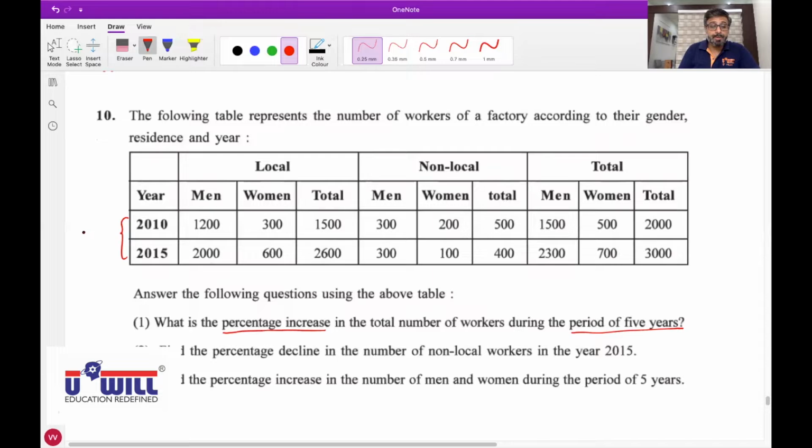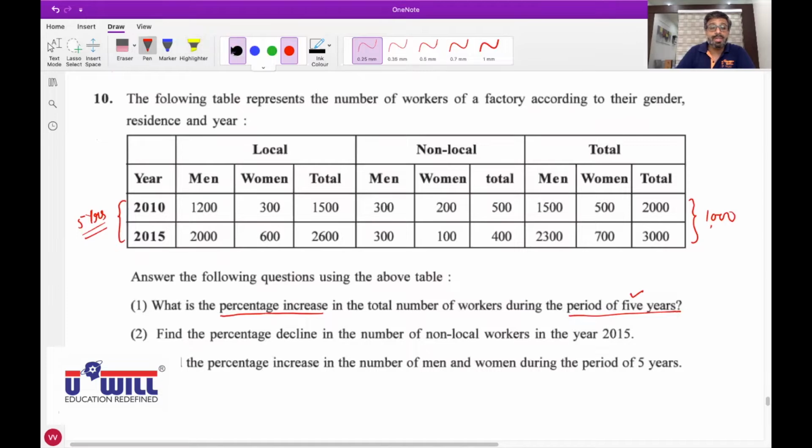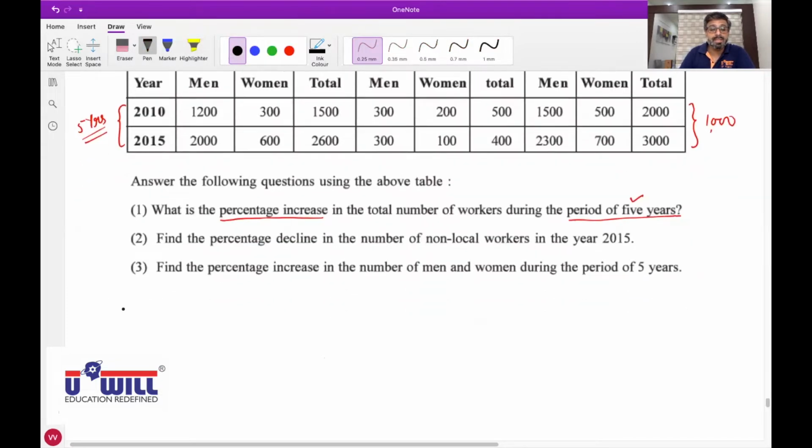Now all of you see here, 2010 to 2015 is a period of 5 years, right? Now, what is the percentage increase in total number of workers during the period of 5 years? First, let us find the increase. From 2000 to 3000, so workers have increased by 1000. So in your first answer, you'll say, very first, what is the increase in number of workers? Before percentage increase, very first, what is the increase in number of workers?